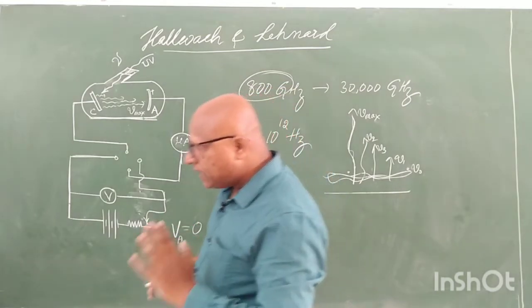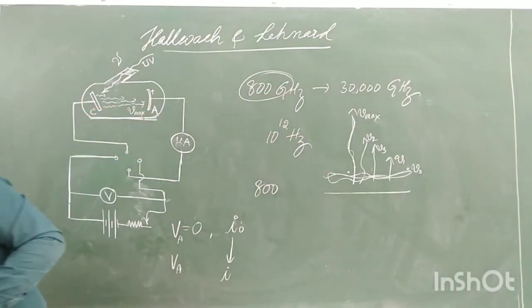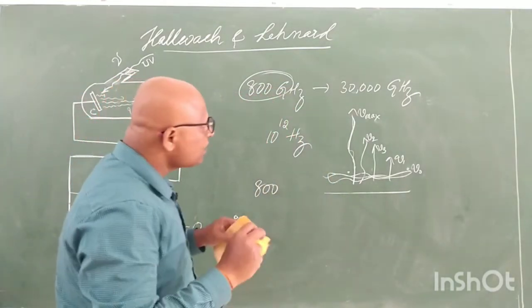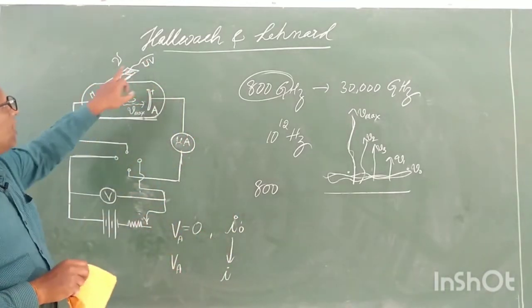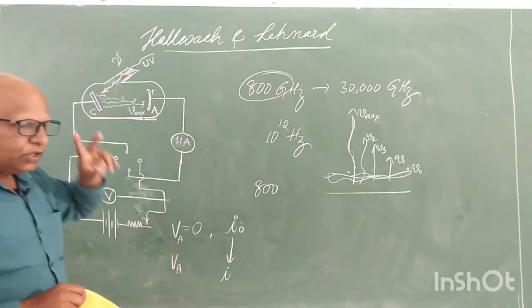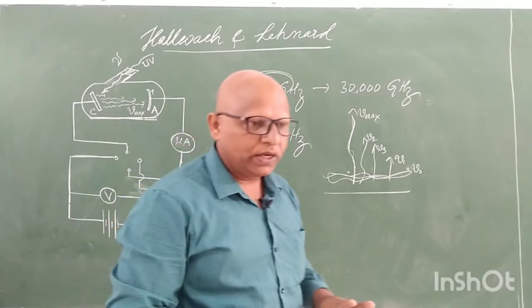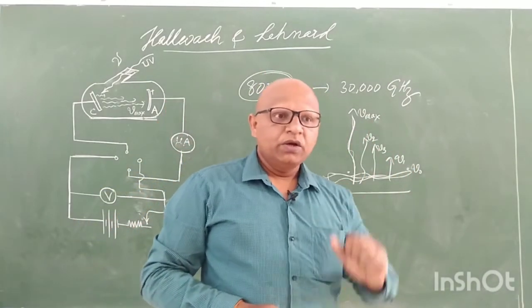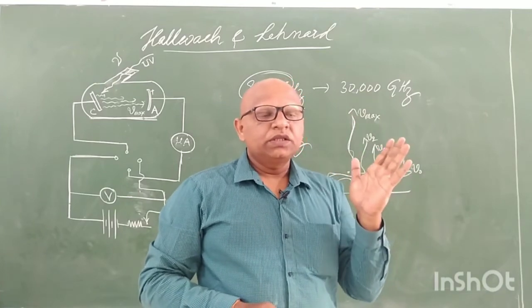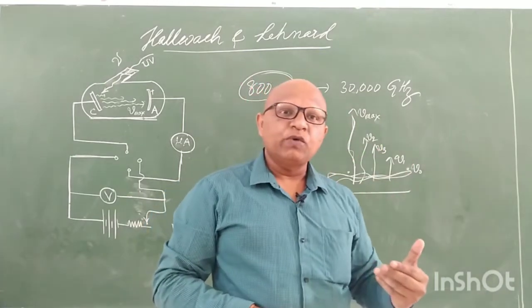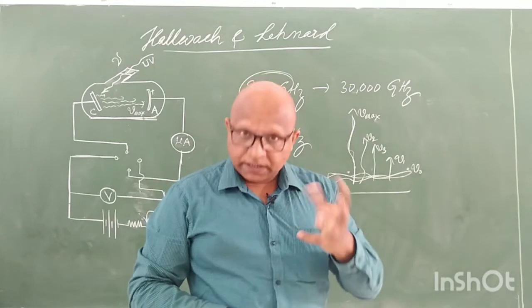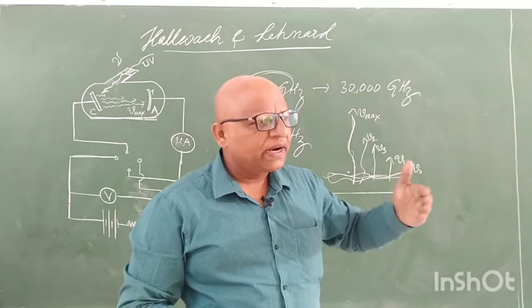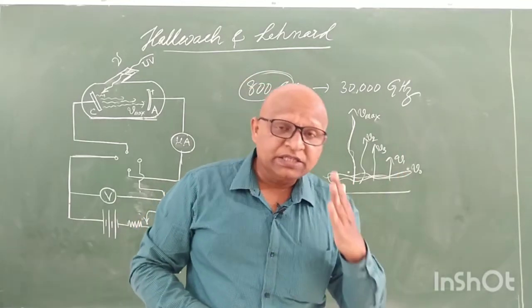Now, Hallwachs and Lenard have tried different parameters. What are those parameters? Whenever you are using a light, you can use light in two ways: bright light or dim light. Earlier, the intensity of light was thought of as brightness. More brightness means highly energetic light.